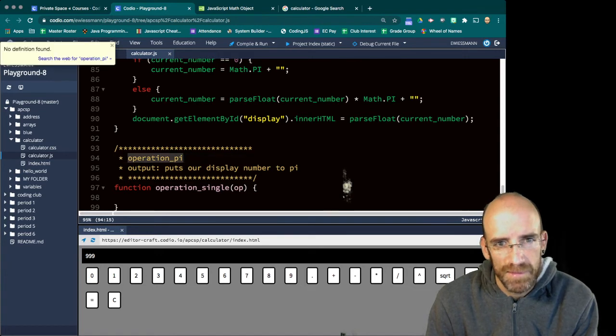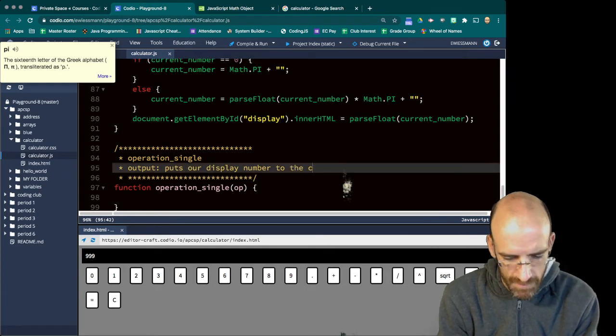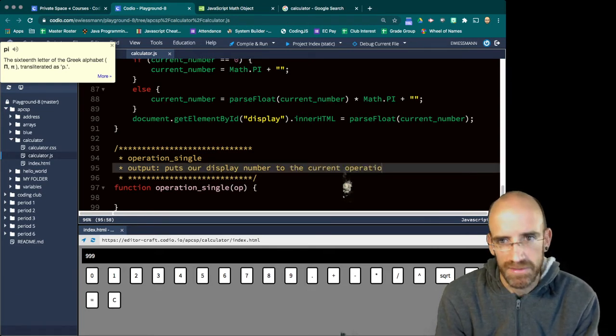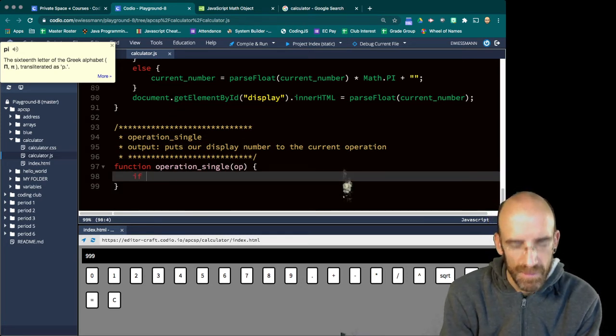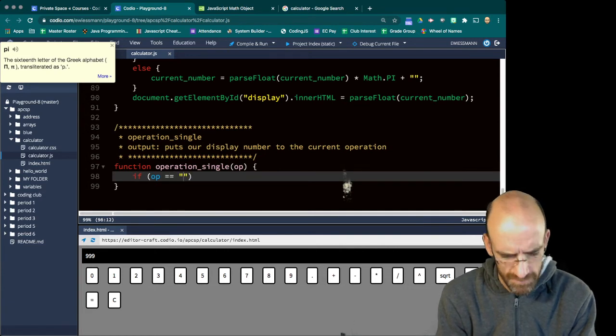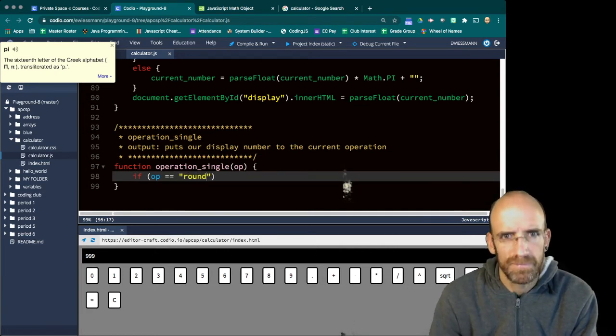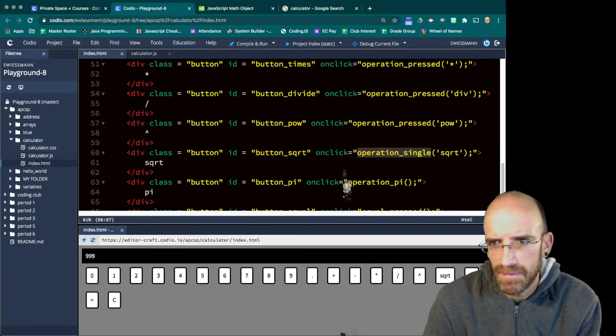So puts our display number to current operation. So this is going to act on something. So we're going to say if OP is equal to, and I think we were doing round. What were we doing? I don't think we were doing round. We were doing square root.